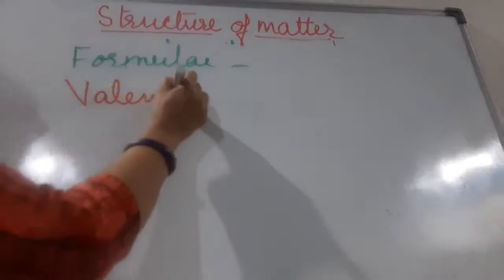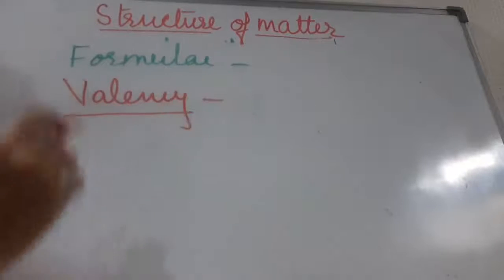Now we move to the next, that is valency. Now children, what is valency? Valency of an element or a group denotes its combining capacity.